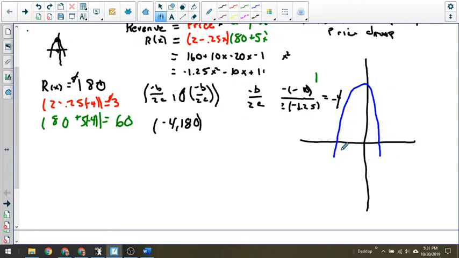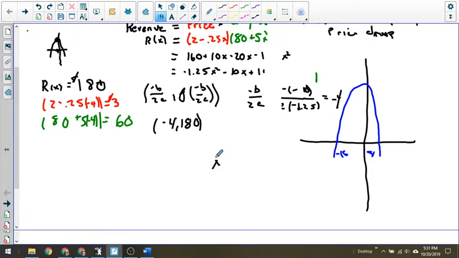It just so happens that for this one, when x is -16, it crosses the x-axis, and when x is 8, it crosses the x-axis. So the values of x that make sense for this are the values between -16 and 8.